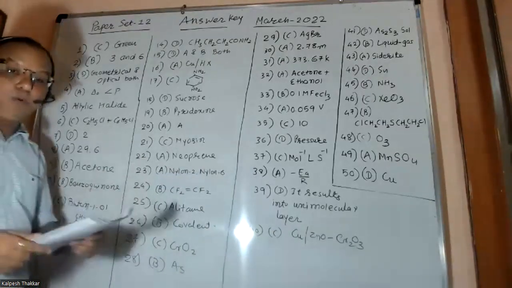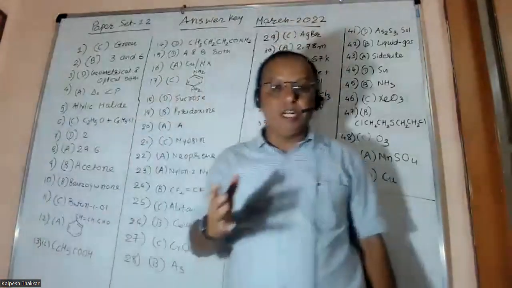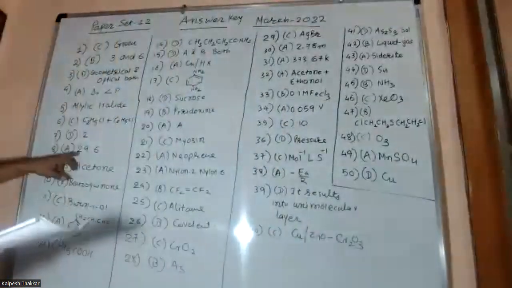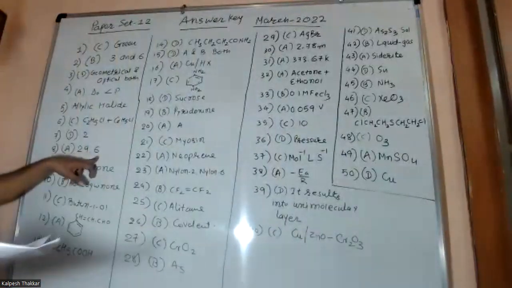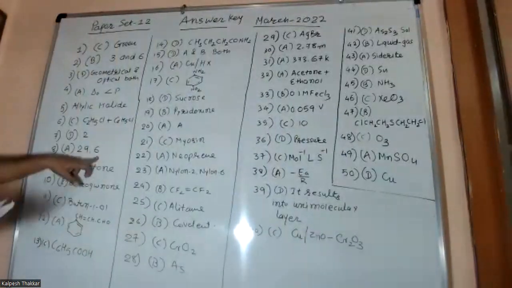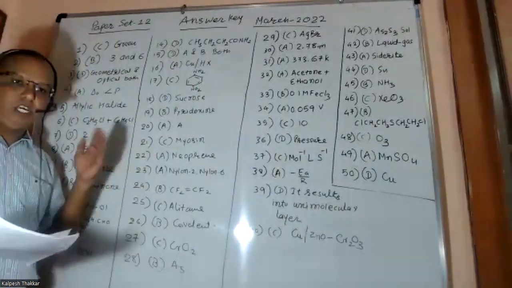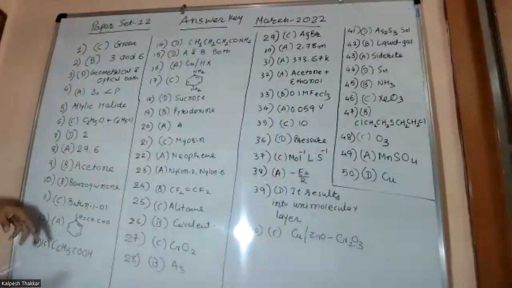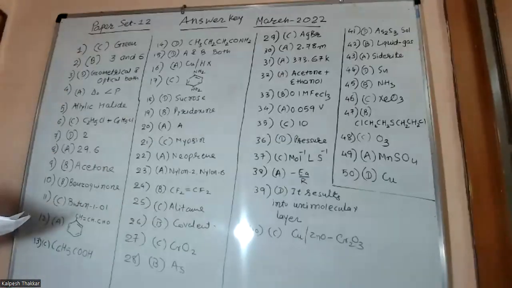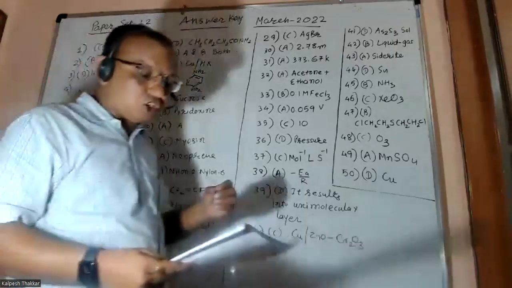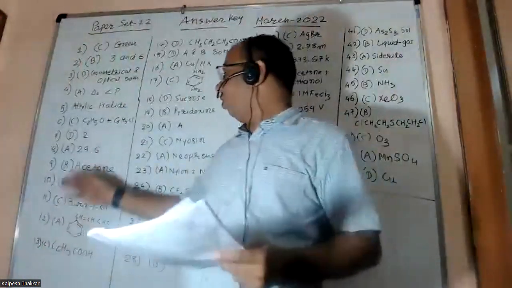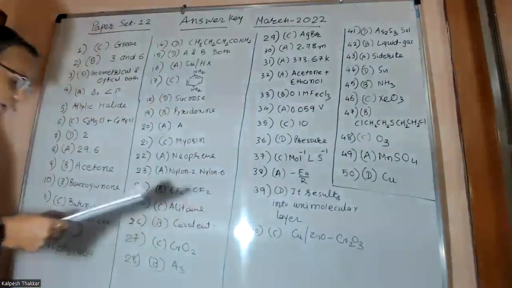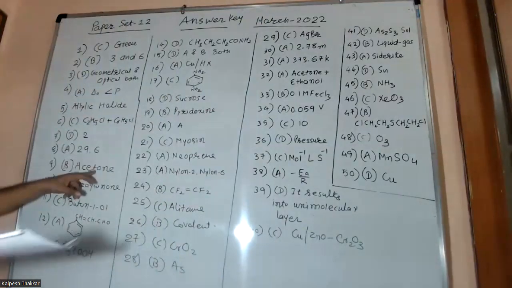Next question: how many sigma and pi bonds are present in DDT? If you draw the structure of DDT, you will get a total of 29 sigma bonds and 6 pi bonds present in DDT. There are 3 pi bonds in each benzene, so 2 benzene rings are present, that's why 6 pi bonds are there. In the ninth question, it is asked reduction of which compound gives a 2-degree alcohol. The option is very simple: acetone. When acetone is reduced, friends, we will get the 2-degree alcohol.